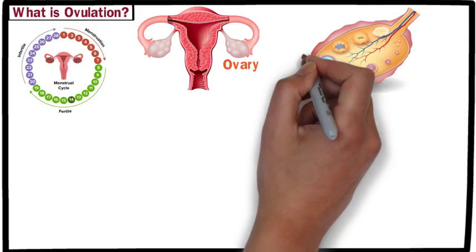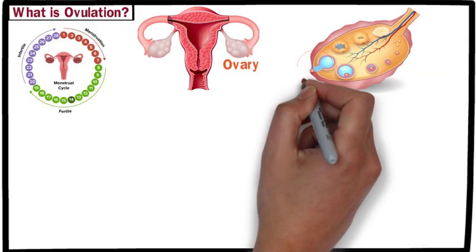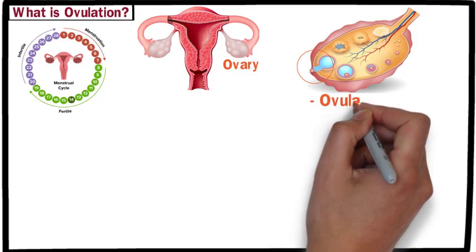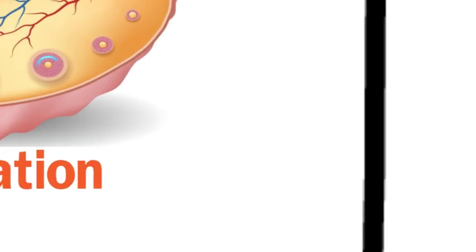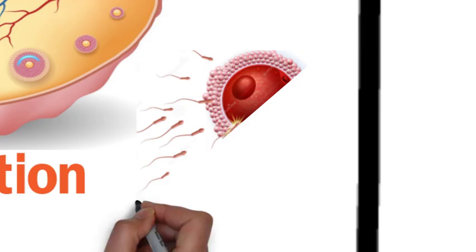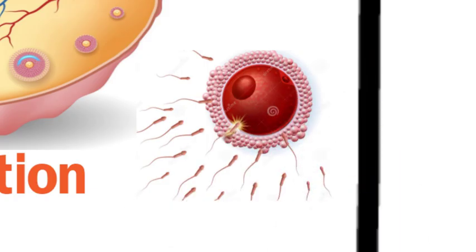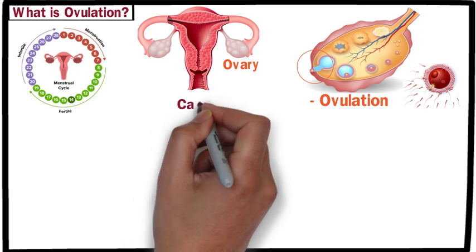According to the menstrual cycle, at a specific time each month, one mature egg is released from the ovary for the purpose of conception. This process of egg release is called ovulation. If intercourse takes place during ovulation, the male sperm meets the released egg, resulting in conception. So, as you can see, without ovulation, pregnancy is not possible.